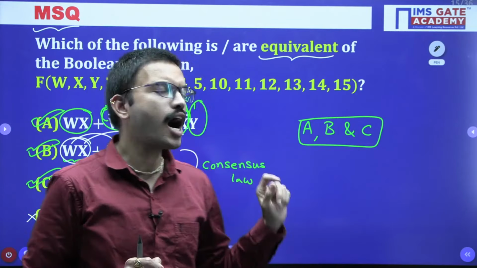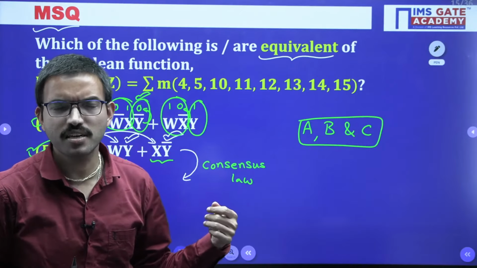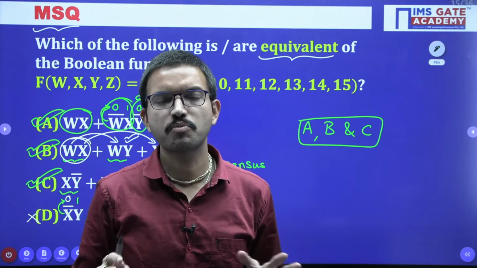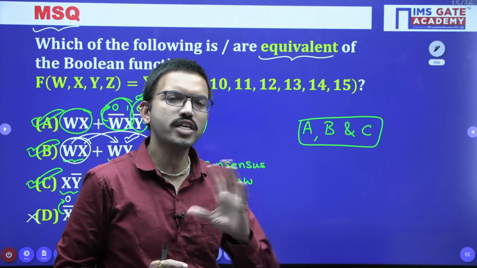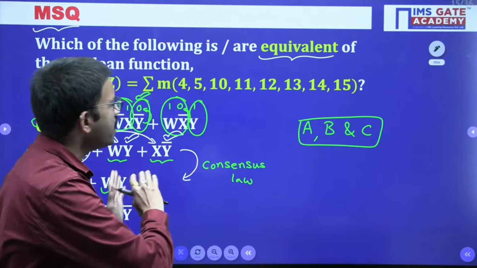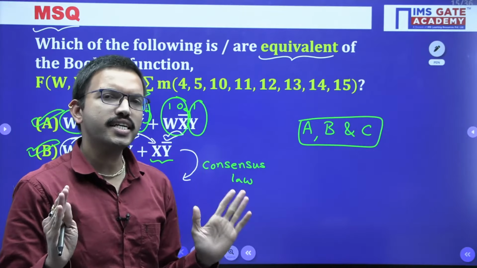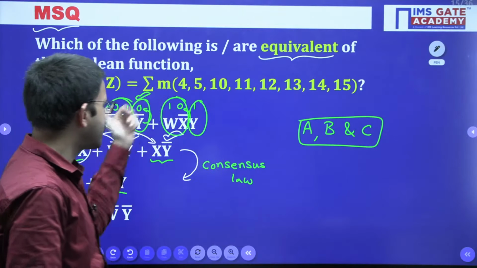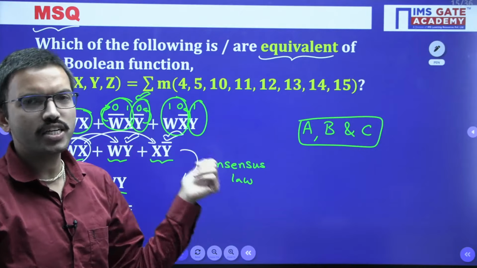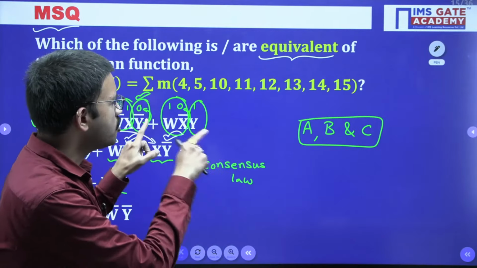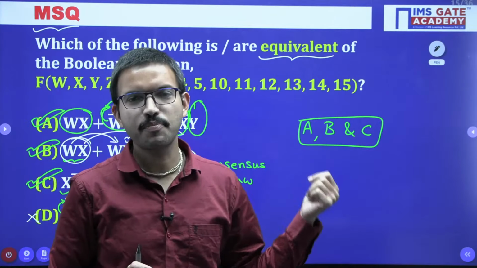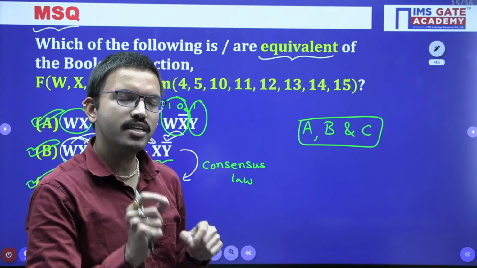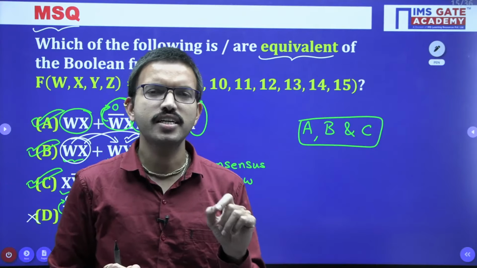Whatever option you are mentioning will be correct, provided you are learning thoroughly. But if you are not learning thoroughly, then you may attempt a few questions correctly, but with tricky questions, even though you have good knowledge, you are losing the opportunity. So it will come with practice, definitely, no problem.